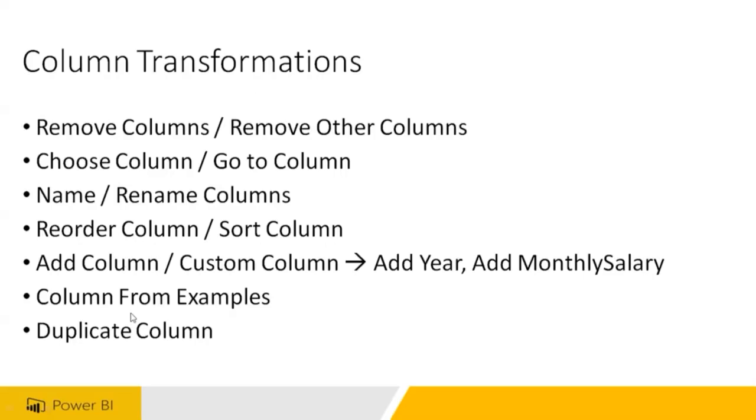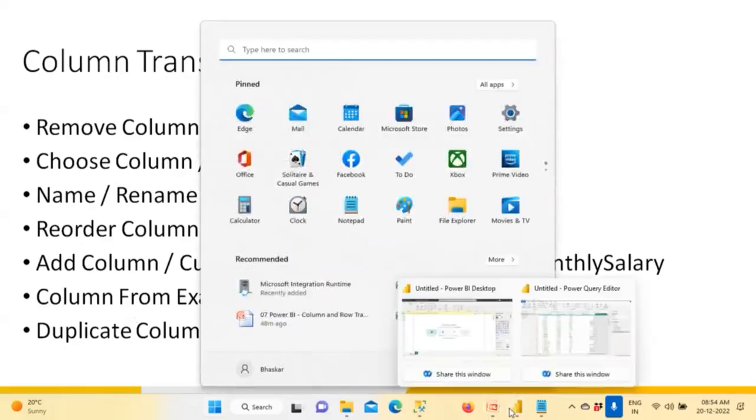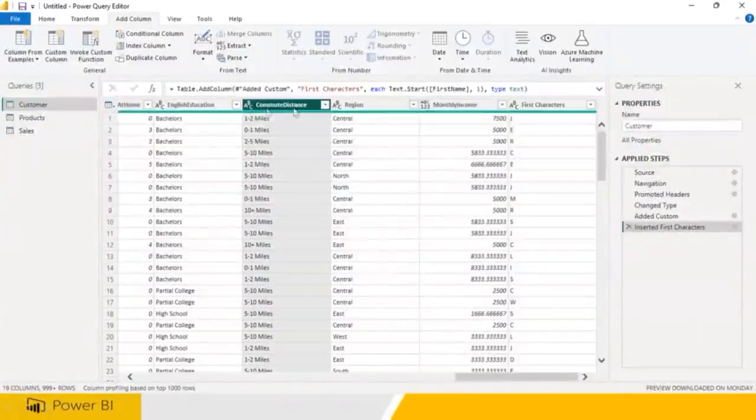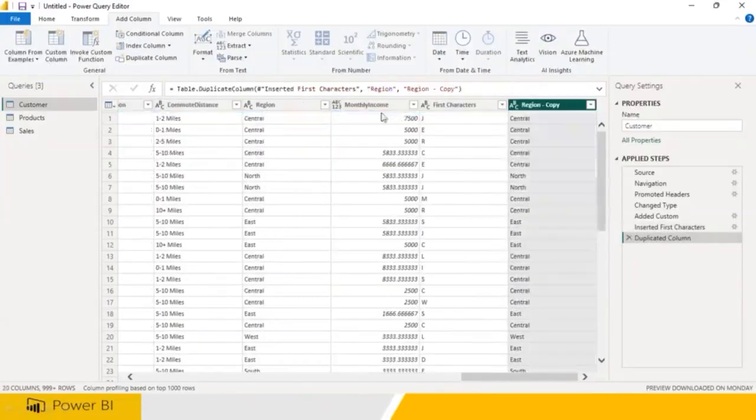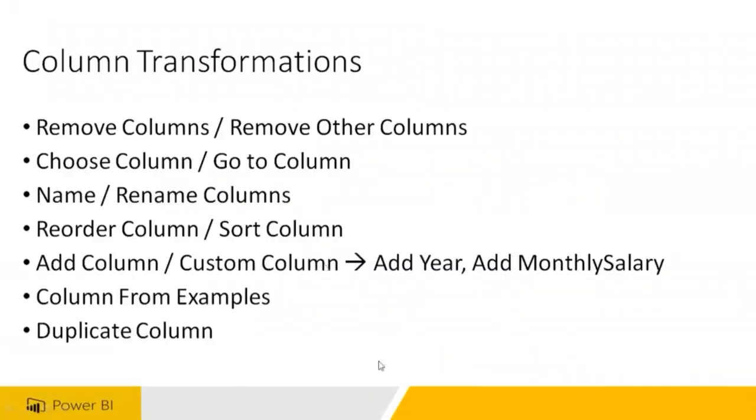Understood? So you wanted to create a duplicate column. How to create a duplicate column? All of them are simple things. For example, I wanted to go to duplicate. You right click on this, duplicate the column. The same column will get duplicated. So you can delete any column. All of them are simple.